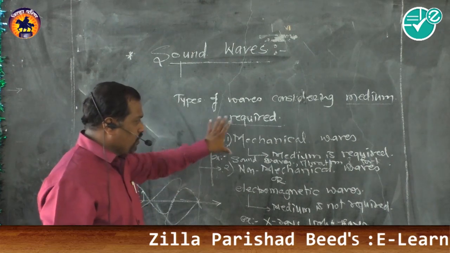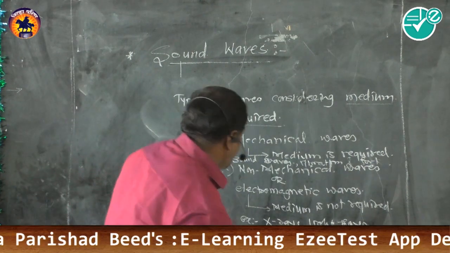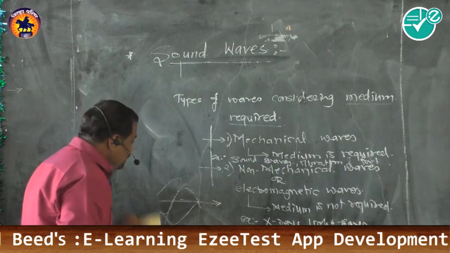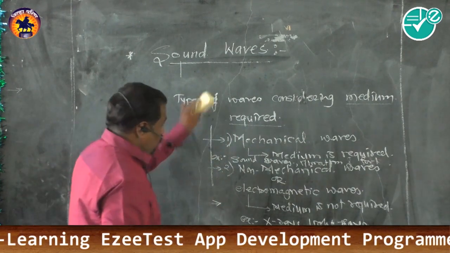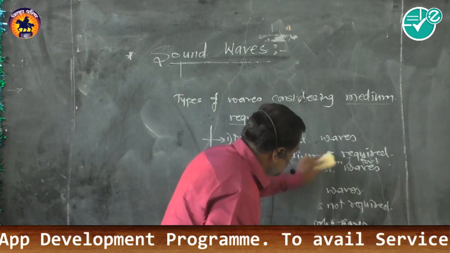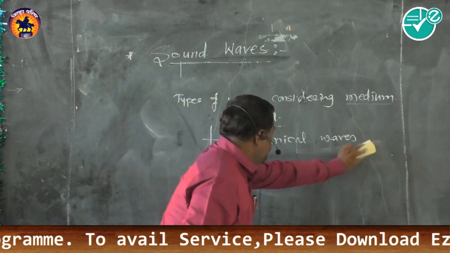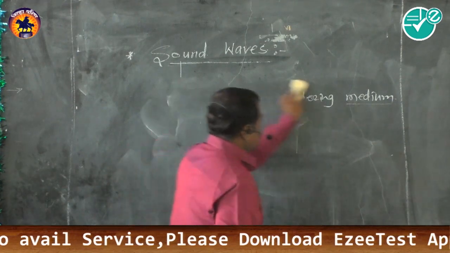Here we are going to study the mechanical waves, where a medium is required. Basically, for mechanical waves a medium is required. We have the types of waves considering the medium, so for this medium we must study what kind of medium.